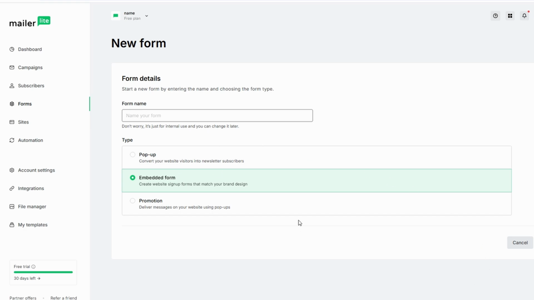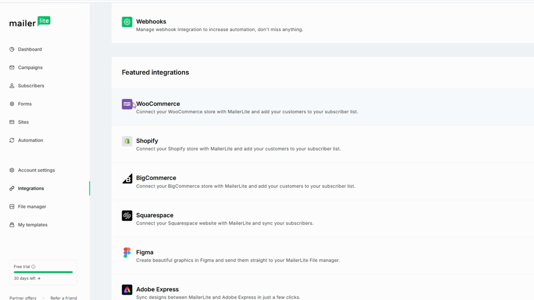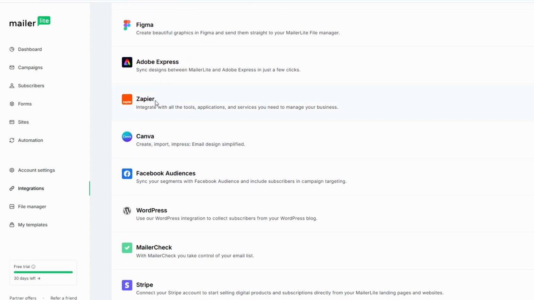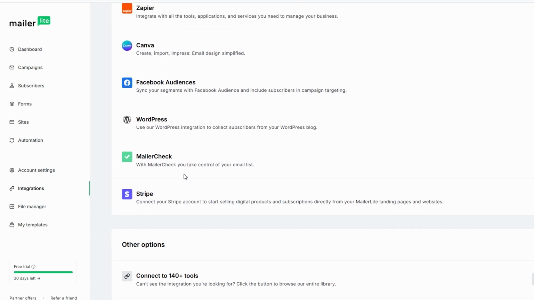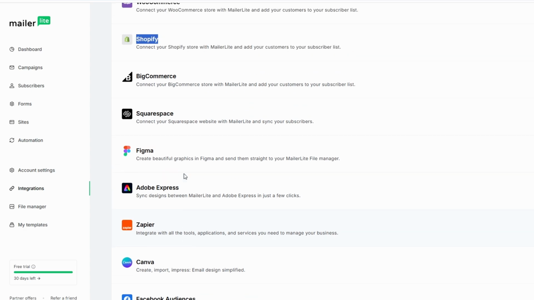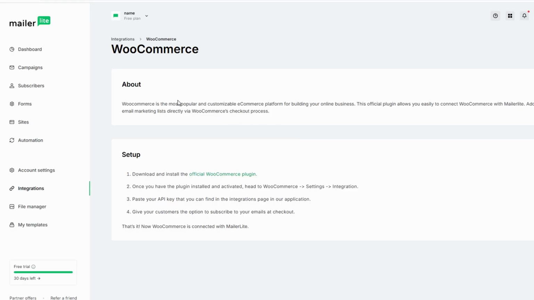MailerLite also lets you integrate with a variety of other tools like Slack, Google Analytics, Zapier, and more. These integrations can help you automate processes, track performance, and get more out of your email marketing efforts. And that's a quick overview of MailerLite. Whether you're sending email campaigns, creating landing pages, setting up automations, or collecting leads with forms, MailerLite offers all the tools you need to run a successful email marketing business.